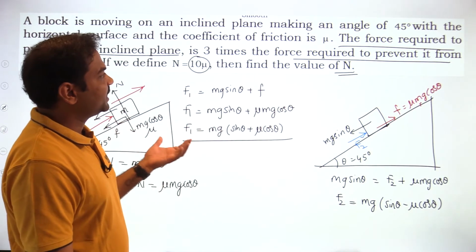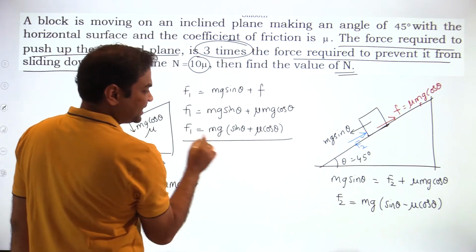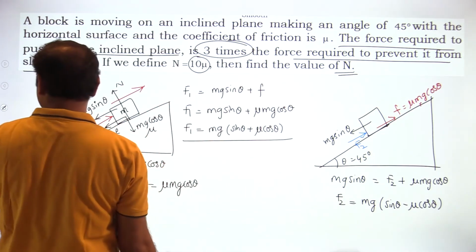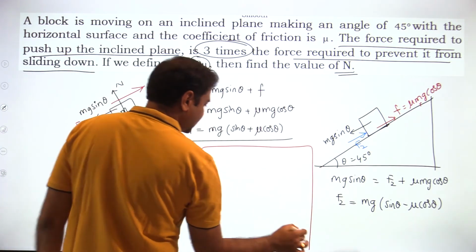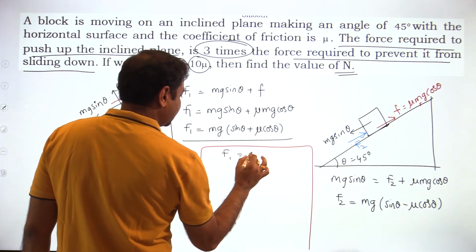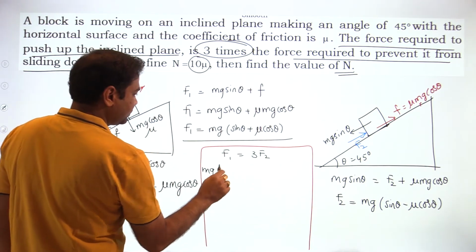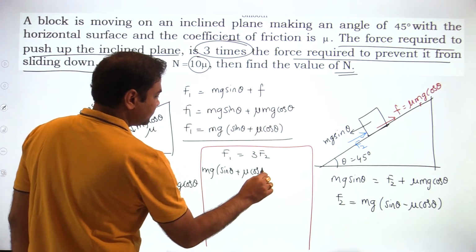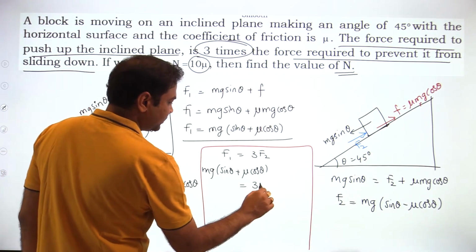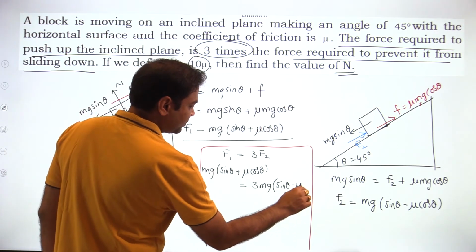So in the question, what is given? 3 times has been given. F1 is 3 times F2. Then I can write mg into sin theta plus mu cos theta is equal to 3 times mg into sin theta minus mu cos theta.